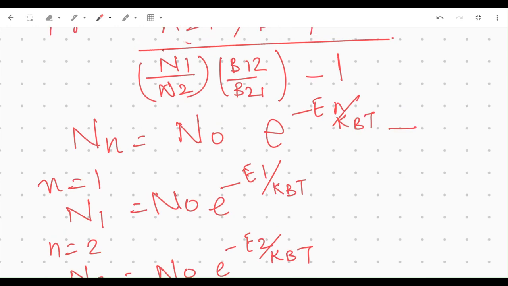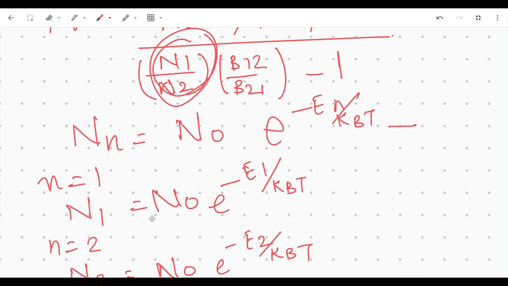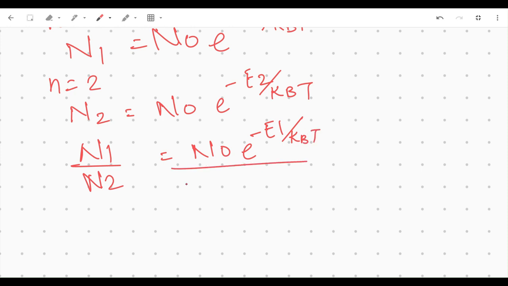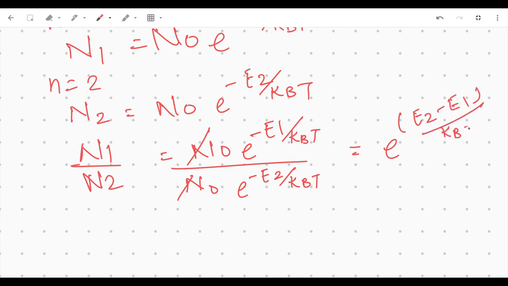So N1 by N2 is equal to N naught e^(-E1/kBT) divided by N naught e^(-E2/kBT). And so N naught gets cancelled, and I can take this up, and that will be e to the power (E2 minus E1) divided by kBT.